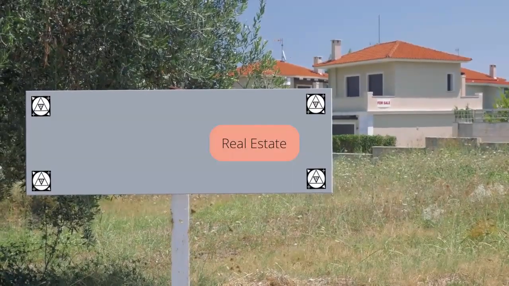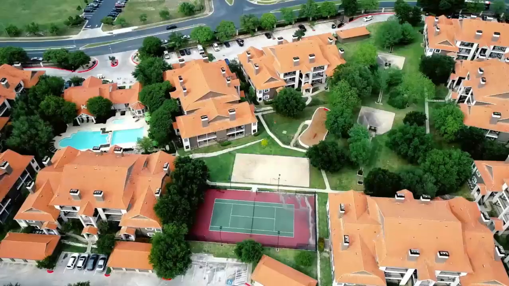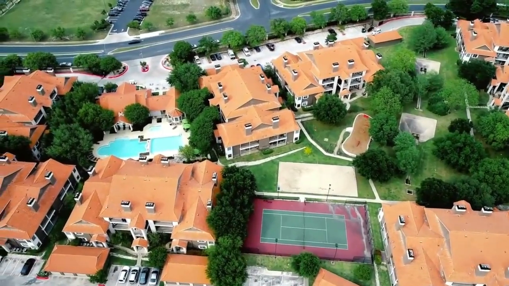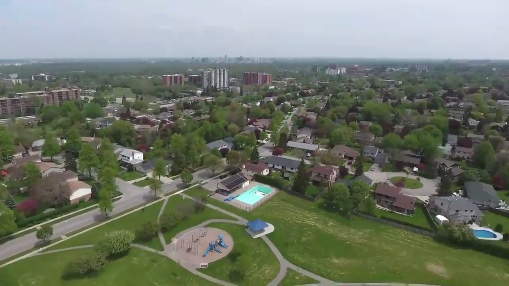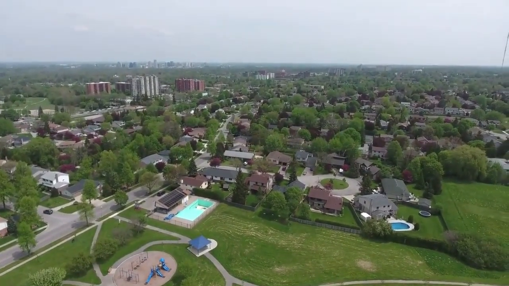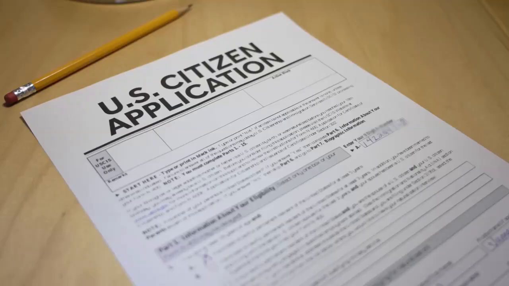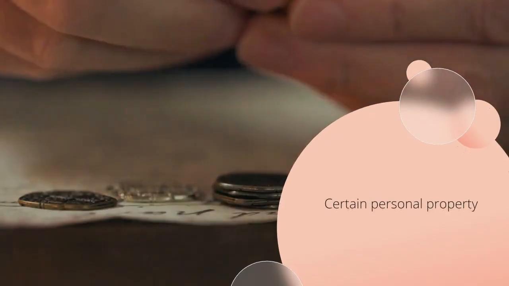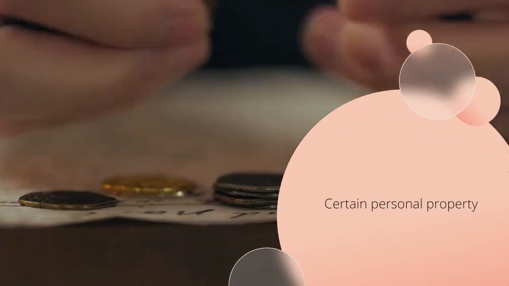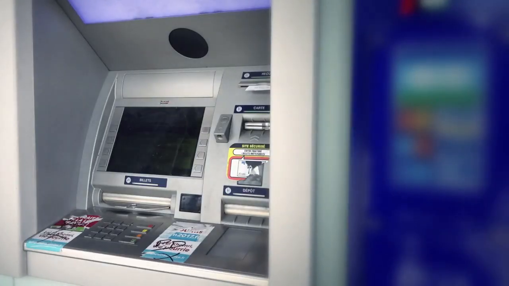Another major asset is real estate. This is any property you own other than the home you currently live in. So, if you own a vacant piece of land, a rental house, or a vacation cabin, the equity in that property is counted. Equity is just the fair market value of the property minus any money you still owe on it. Lump sum payments are also considered assets once you receive them. This includes things like an inheritance, lottery winnings, a capital gain from selling a property, or a large insurance settlement. Finally, certain personal property can be an asset if it's held as an investment, like a valuable coin collection or fine art.